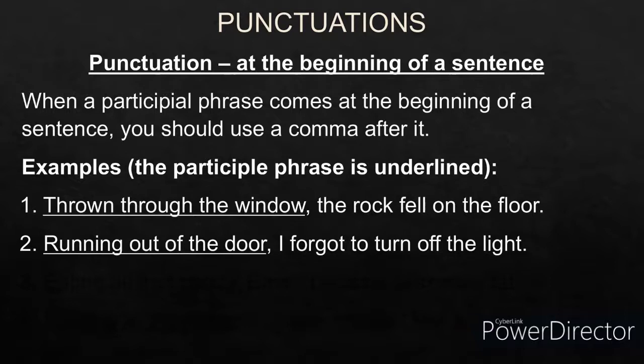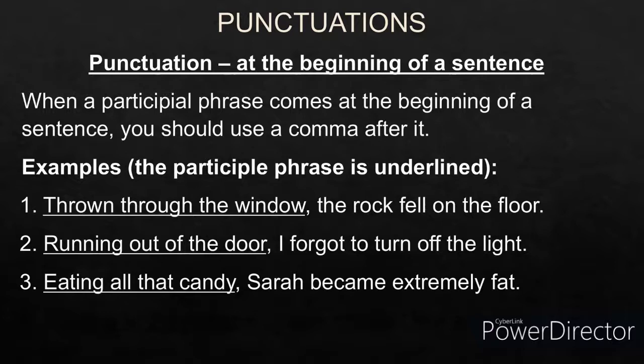Second example. Running out of the door, I forgot to turn off the light. Running is a present participle. Door is a noun. Running out of the door is coming at the beginning, so you have to put a comma after it. Running out of the door is modifying the pronoun I, so it is functioning as an adjective.